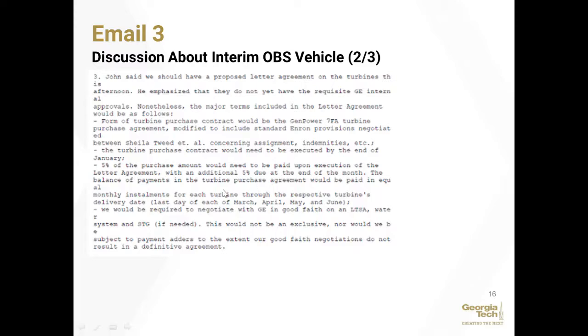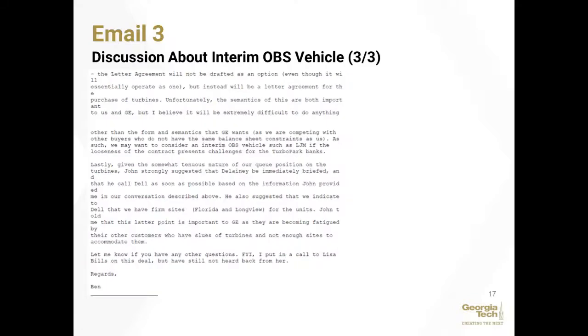Essentially, Enron had issues achieving certain criteria stipulated by the contract for purchasing the turbines. And during the course of this email, it was mentioned that because of balance sheet constraints that Enron had, perhaps an interim OBS vehicle such as LGM should be utilized in order to fulfill the demands of the contract and to fill the TurboPack banks.